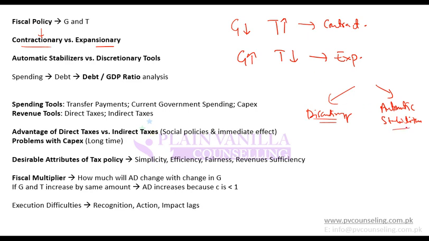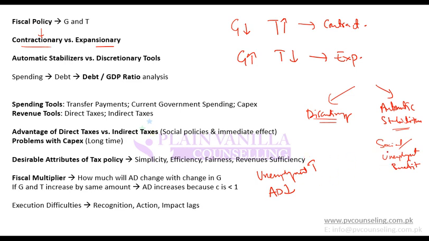Automatic stabilizers are those which automatically try to stabilize the economy, the demand. How? For example, social welfare benefits or unemployment benefits. When unemployment increases, your aggregate demand falls. When your aggregate demand falls, government would want to increase government spending to uplift it again. So unemployment benefit will automatically increase when unemployment increases.